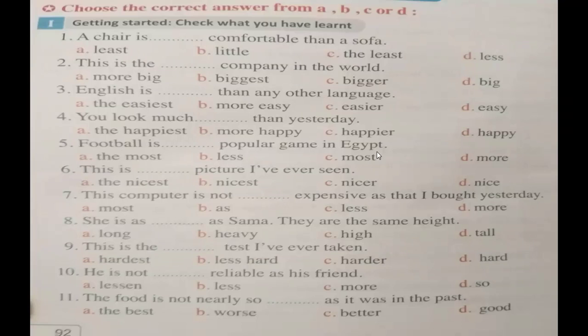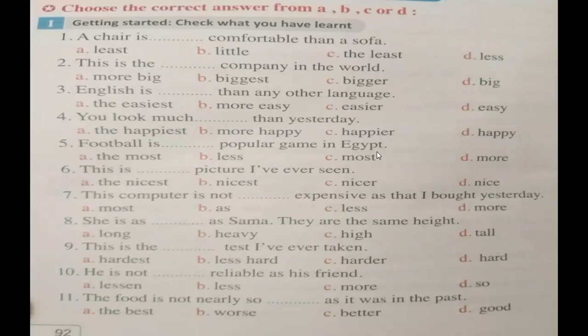You look much ___ than yesterday. The happiest, more happy, happier, happy. So the right answer will be number C. You look much happier than yesterday. Football is ___ popular game in Egypt. The most, less, most, more. So the right answer will be number A, the most. Football is the most popular game in Egypt.